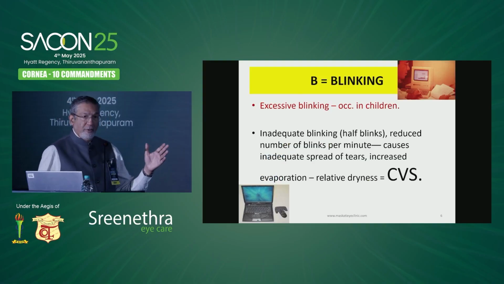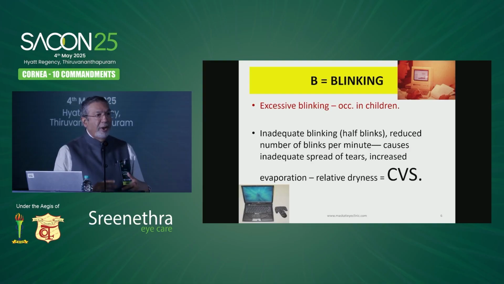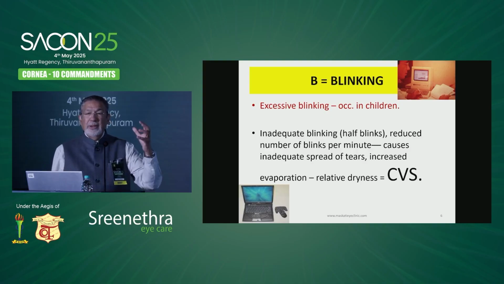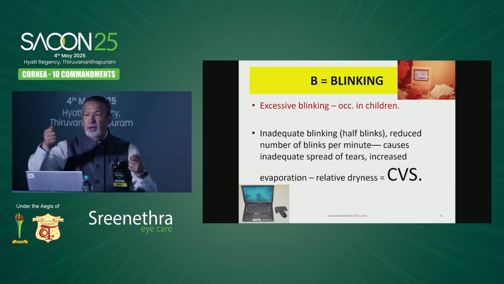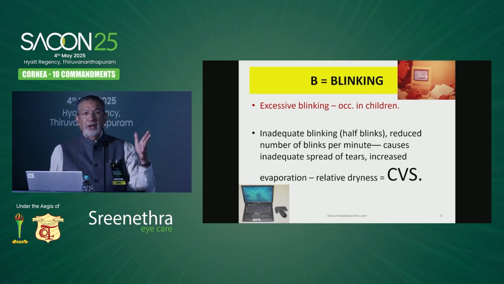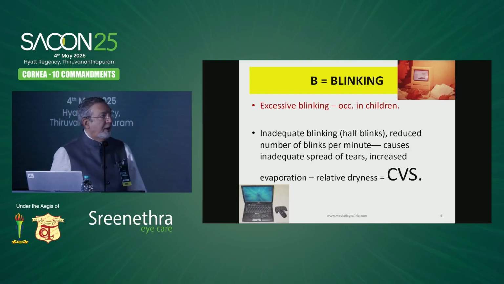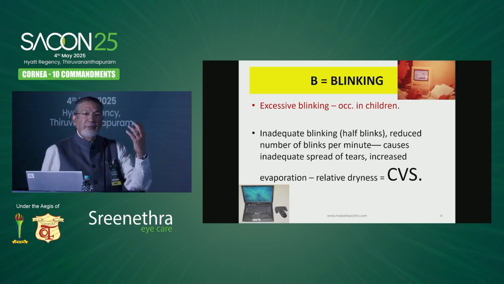B is blinking. We are aware of the computer vision syndrome, where not only the number of blinks per minute reduces. I remember a colleague of mine, Dr. Ram Mirle, had done about 20 years ago, put a high-speed camera in front of the computer operators and a high-speed camera in front of the telephone operator, who in those days was using those wired things to push into a switchboard. And she didn't have a computer. And the number of blinks in the computer programmers was about 50% or less. So you're supposed to blink at least 25 times a minute, and they were blinking 10 to 12 times a minute. Also, those blinks are half, they're not complete blinks.